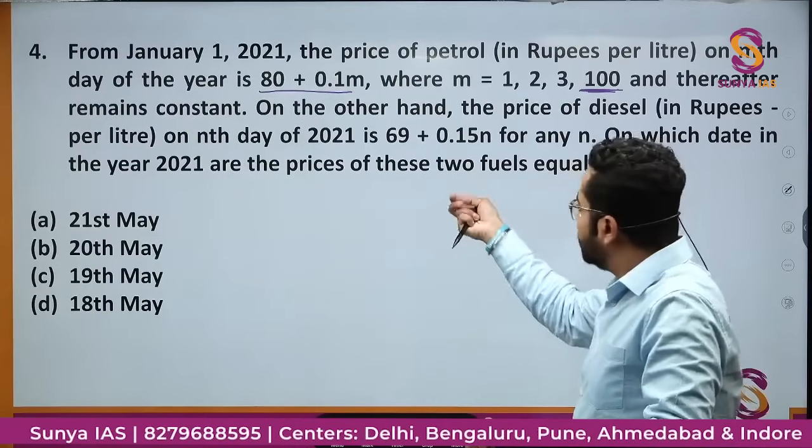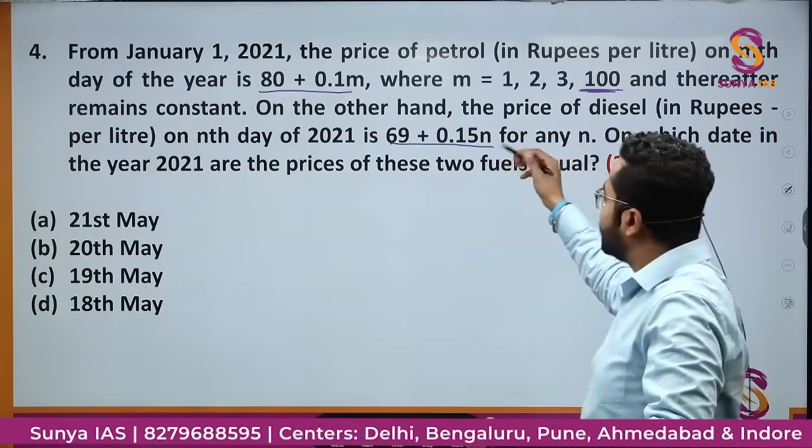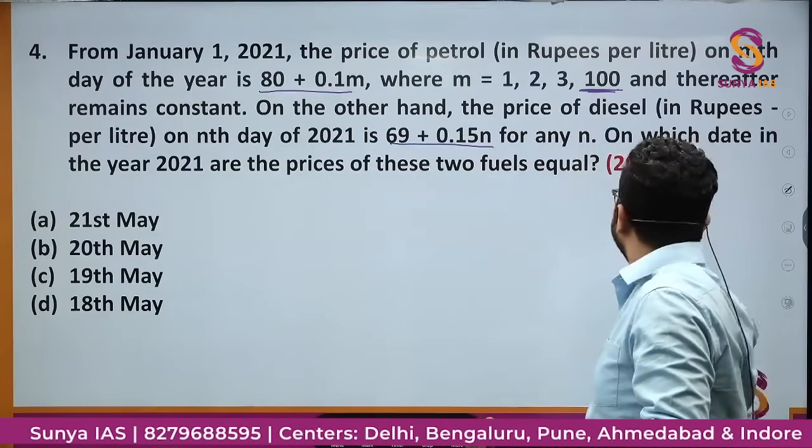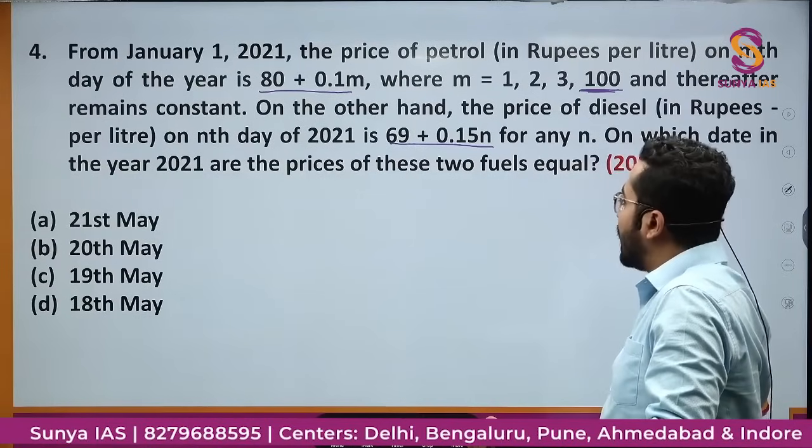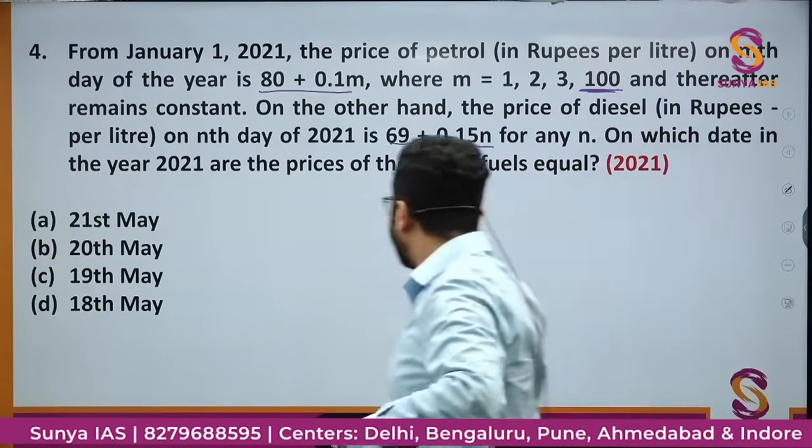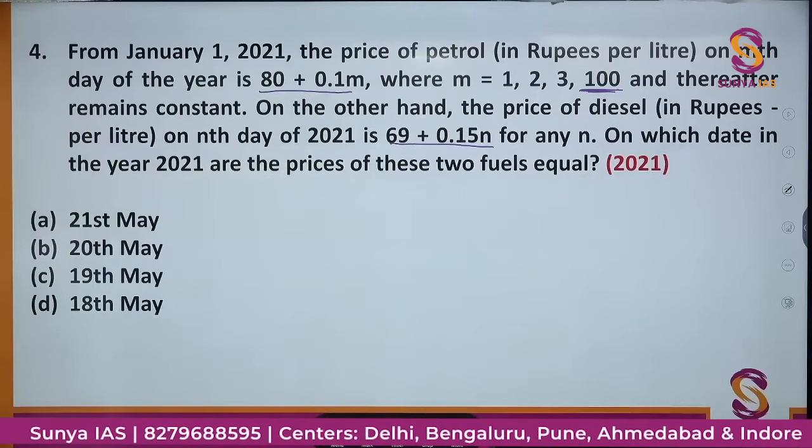मतलब जो price of diesel है, this keeps on changing. It is not getting constant. On which date in the year 2021 are the prices of these two fuels equal? ठीक है? क्या करेंगे इस क्वेश्चन में?